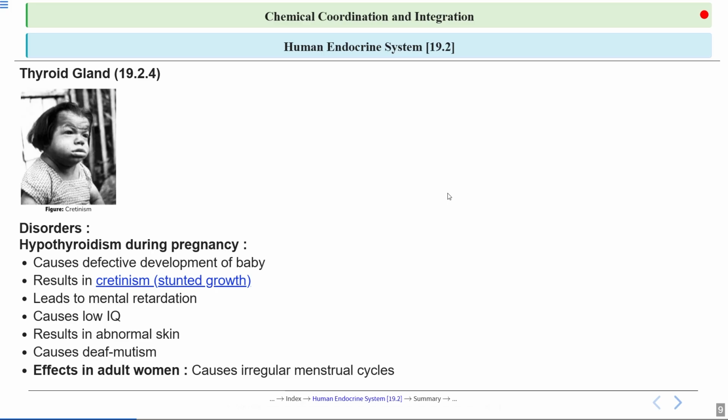In adults, thyroid issues can disrupt the menstrual cycle in women, causing irregular periods. This happens because thyroid hormones regulate metabolism and reproductive functions, and imbalances can affect the overall menstrual cycle of women. So in adults, specifically in women, it causes irregular menstrual cycles.